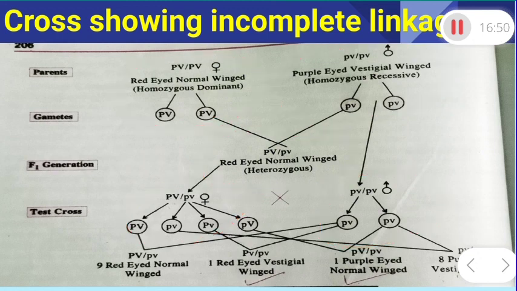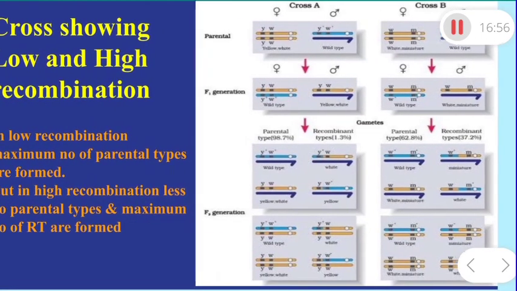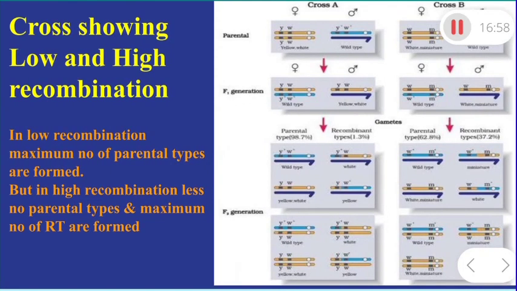So this is the example. I think you are understanding. Now let's discuss more about crossing over, showing low and high recombination. This is given in your NCERT book, showing high and low recombination. So in which cross is low recombination appearing and in which cross is high recombination found?